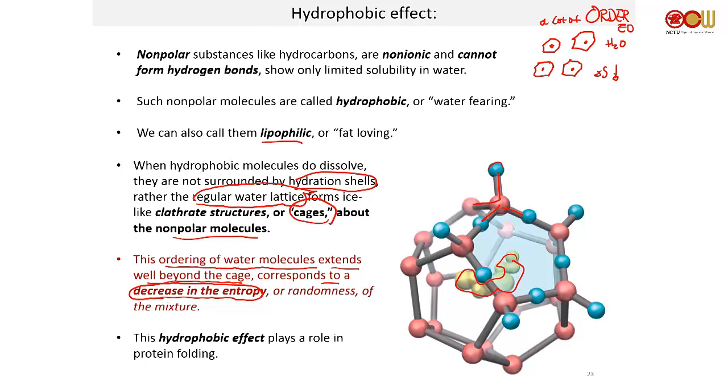As a result, spontaneously, in order to increase your entropy, those oil droplets will come together and form a larger oil droplet that only has to form one cage.